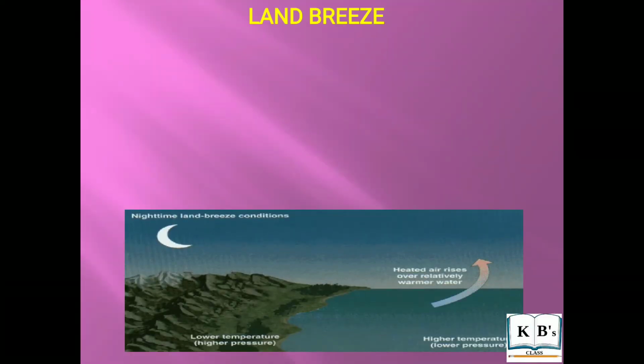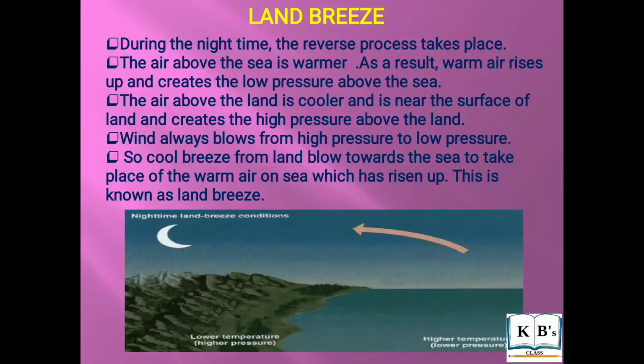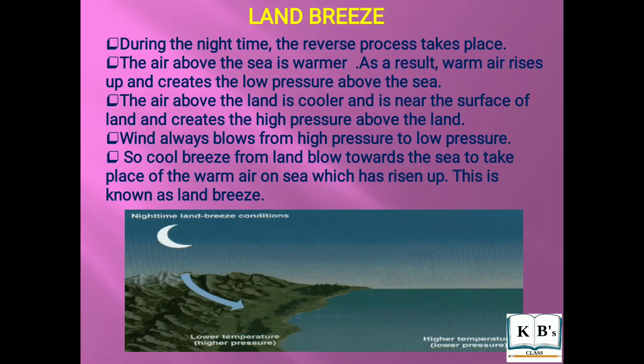Land breeze. During the night, the reverse process takes place. The air above the sea is warmer. As a result, the warm air rises up and creates a low pressure above the sea. The air above the land is still cooler and is nearer to the surface of the land and creates a high pressure above the land.